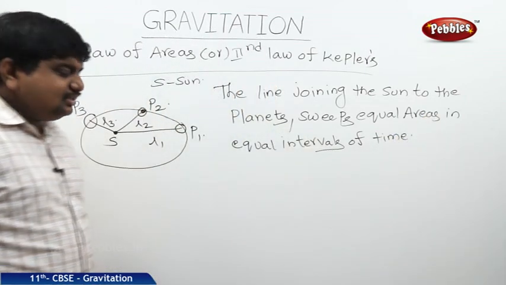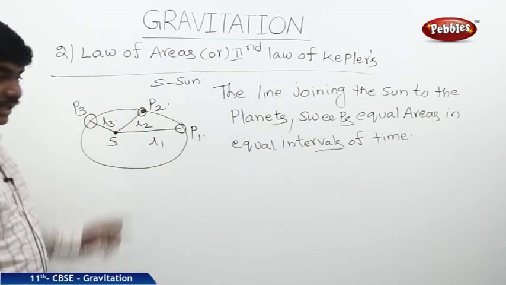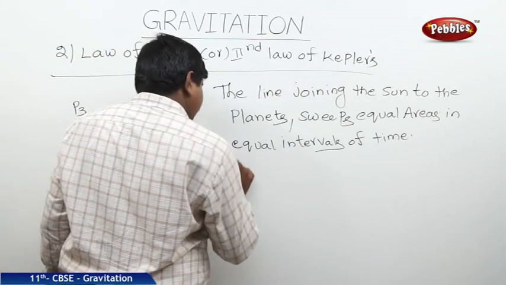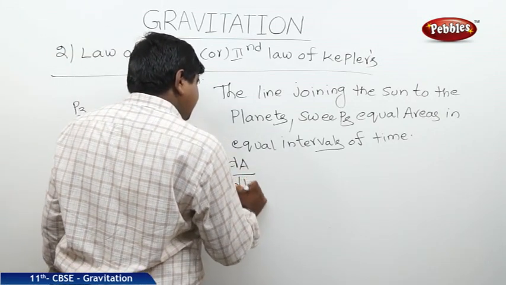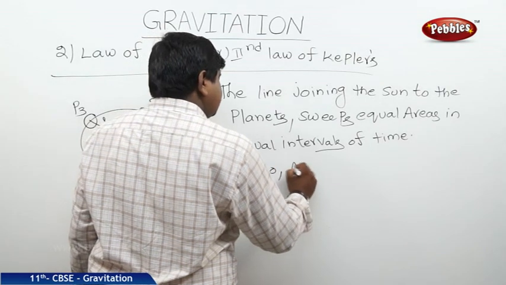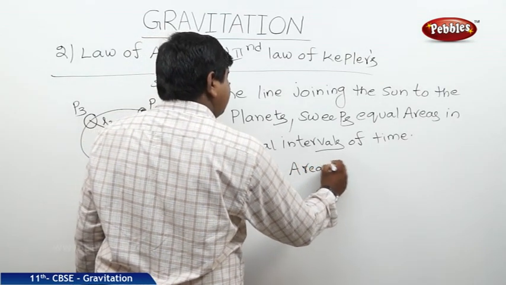Means rate of change of area of the planets around the Sun is 0. dA by dt is equal to 0 because area is equal to constant.